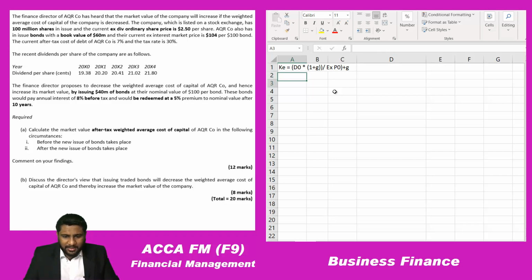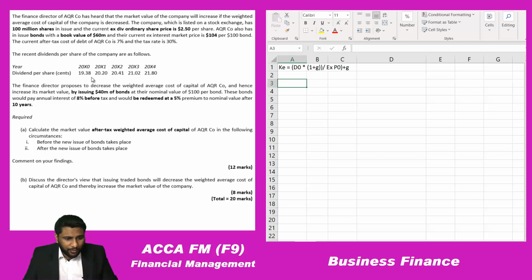So here you can see in this question, for you to get the answer, you need the growth rate. So how to calculate the growth rate? Using the past dividends that they have provided. Here the 19.38 dividend has increased to 21.80. So this increment has happened over how many years? 1, 2, 3, 4, over 4 years.